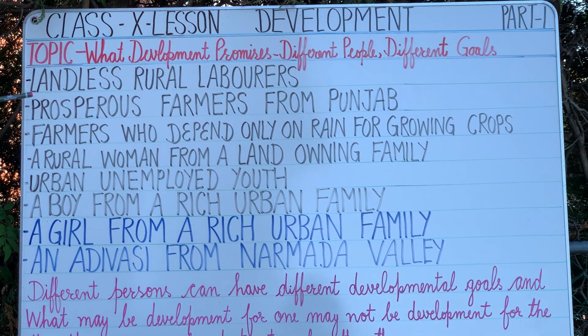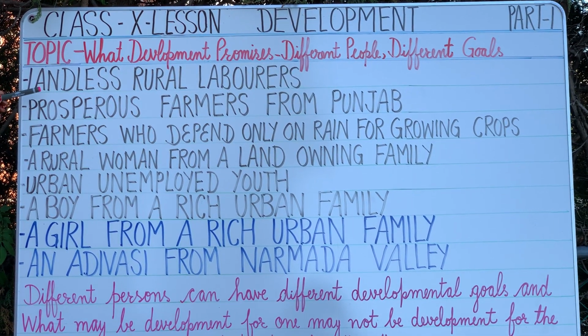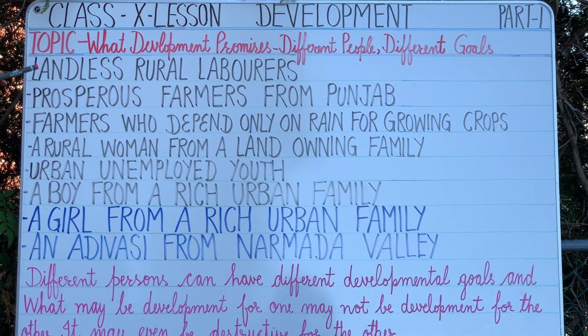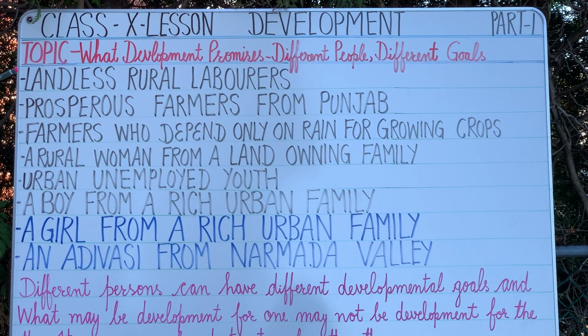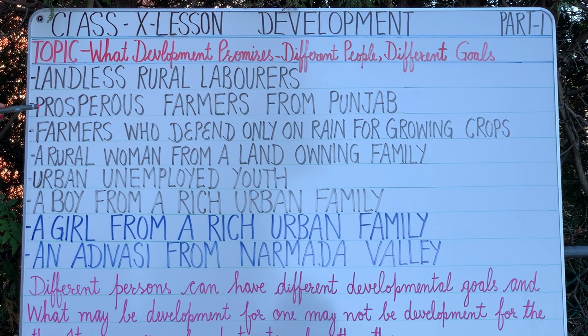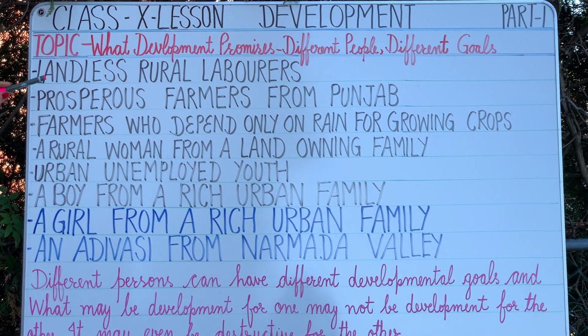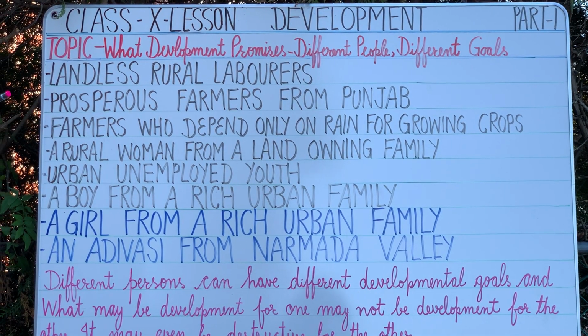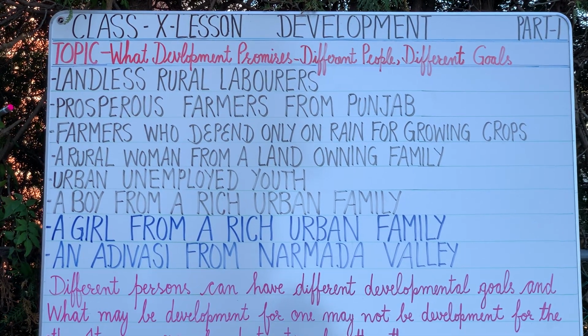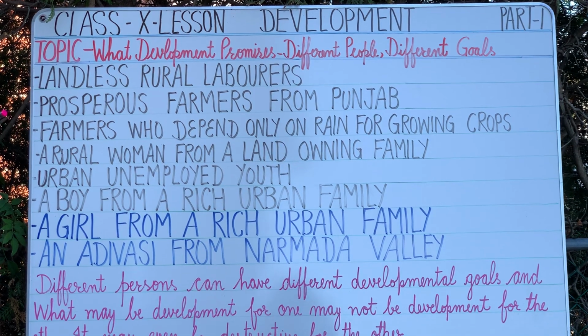So his goal will be better wages, more working hours, and a school in the village so that he can send his children to get an education. And if this person belongs to a lower class, then he wants no discrimination in society and that he should be treated with equality.